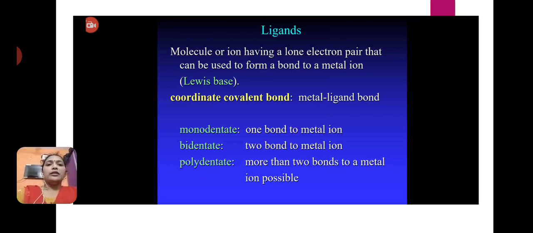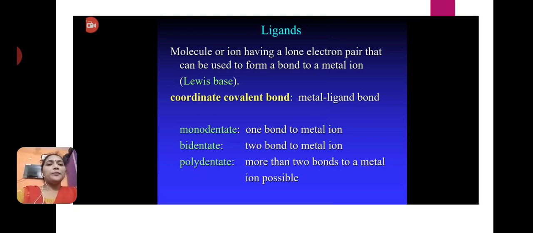It donates a pair of electrons to the metal ion and forms a bond between metal and ligand.